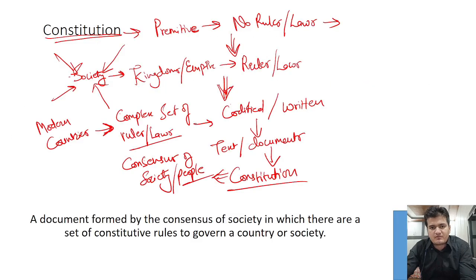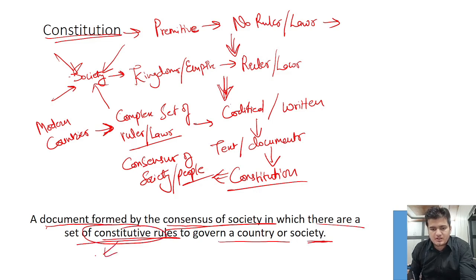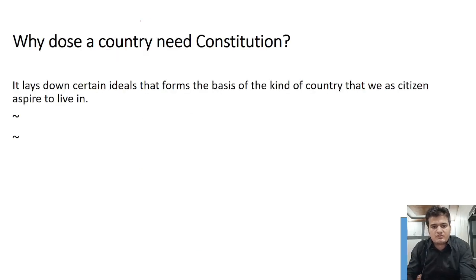So students, we have learned what is constitution. It is basically a document formed by the consensus of society, in which there is a set of constitutive rules to govern a country or a society. And who constitutes these? It is the society or the representatives of the society. So we have discussed what is constitution, and now we will discuss why does a country need a constitution. Why do people formulate these rules? So that they can govern themselves.